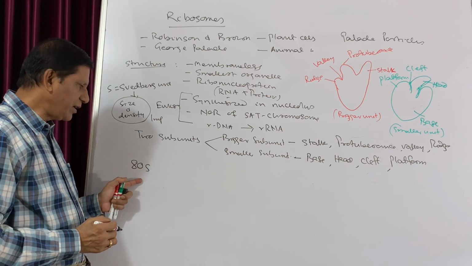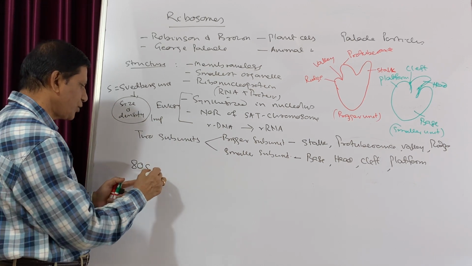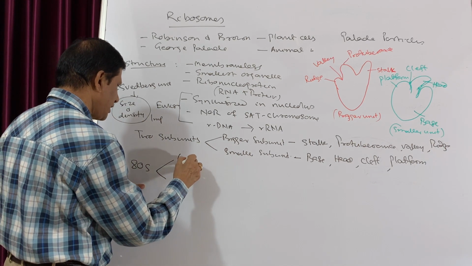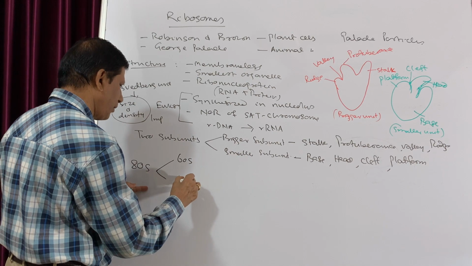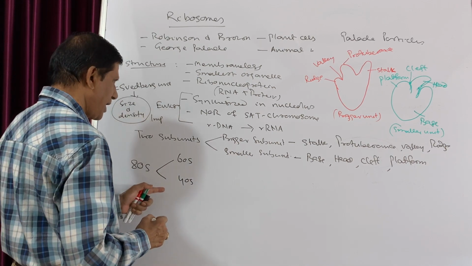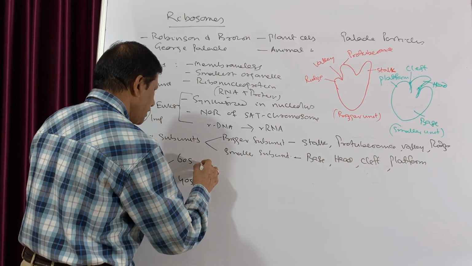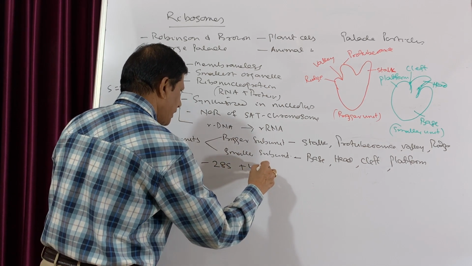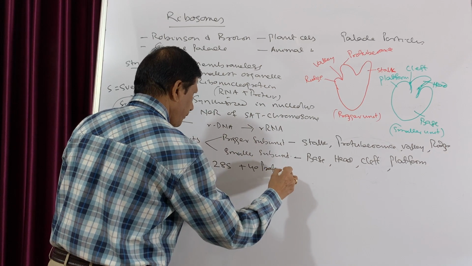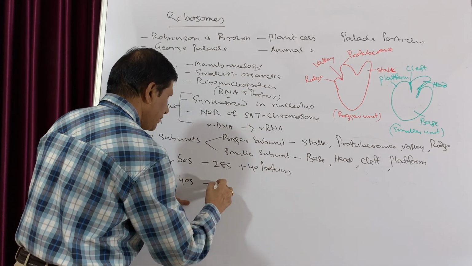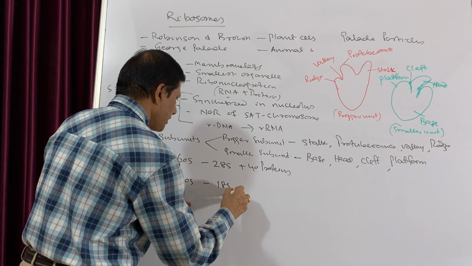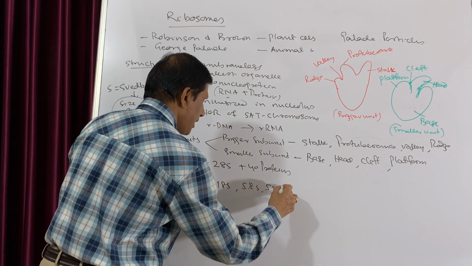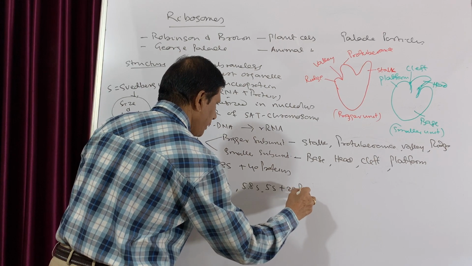This eukaryotic 80S ribosome has two subunits: the bigger one is 60S and the smaller one is 40S. The bigger subunit consists of 28S, 5.8S, and 5S rRNA plus 40 proteins, while the 40S consists of 18S rRNA and 23 proteins.